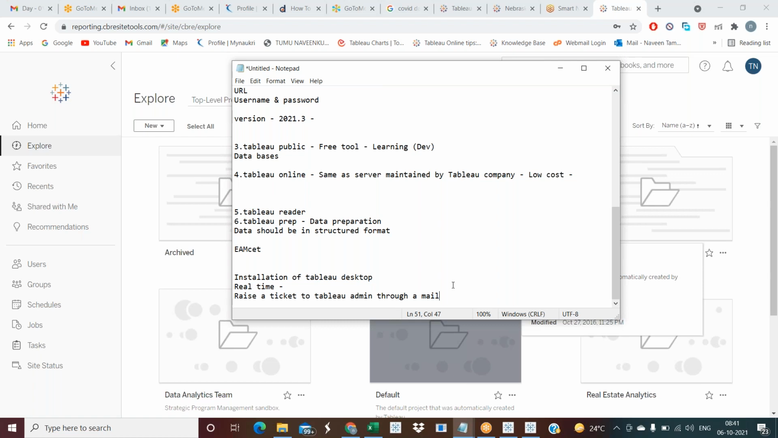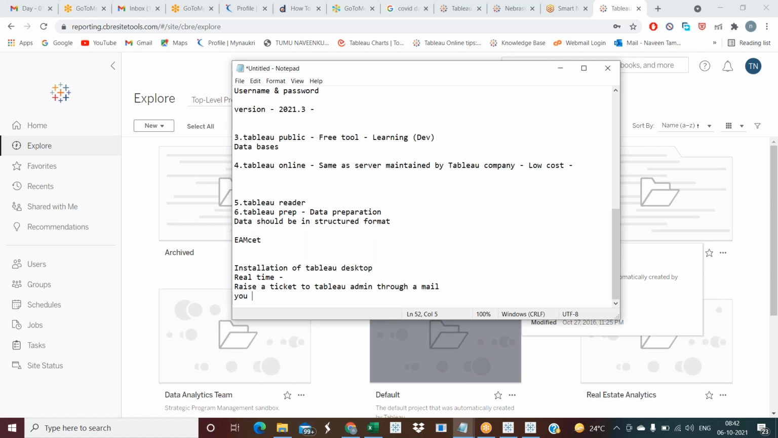Sometimes they'll tell you that you can install, and then there is no problem. In these cases you are able to install. Otherwise you need to raise a ticket to the Tableau admin, or else you can check with your reporting manager, who is called an RM. If he says okay, you can install, or you can raise a ticket, then you raise a ticket. Most of the time we raise a ticket to the Tableau admin and he installs it, but sometimes we install it ourselves.